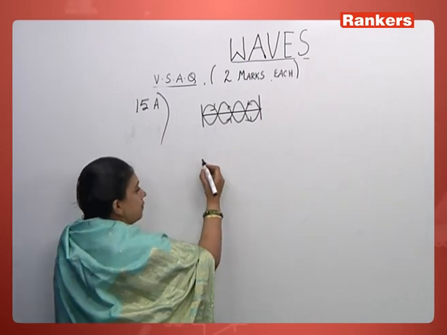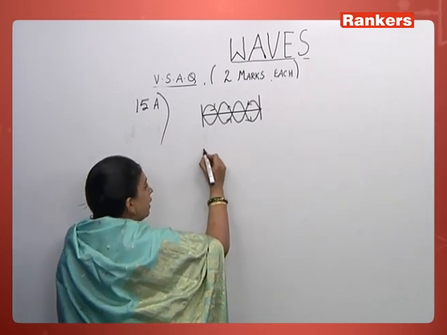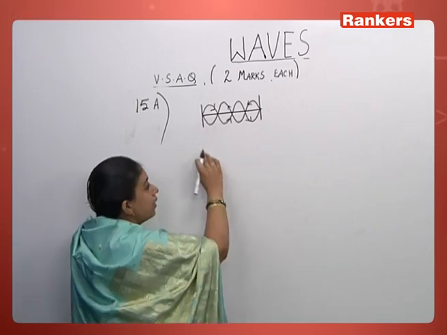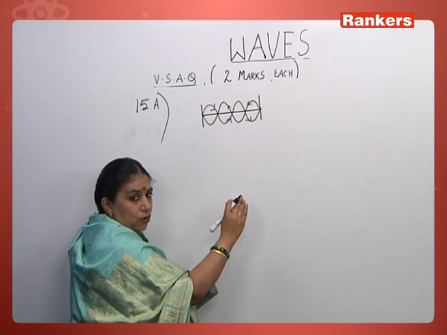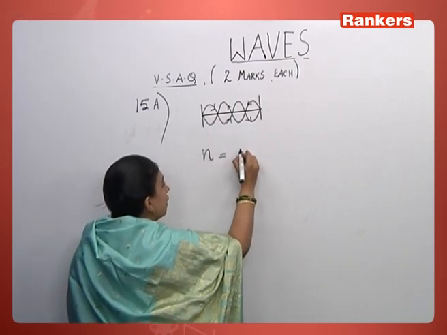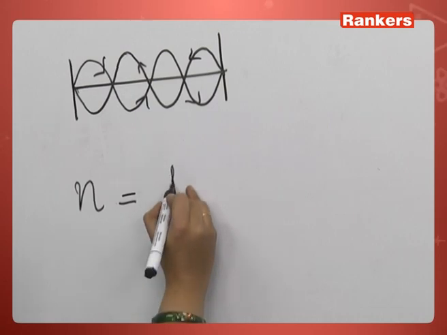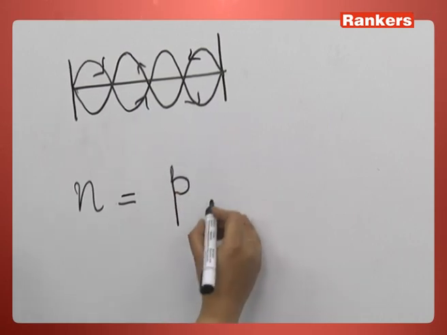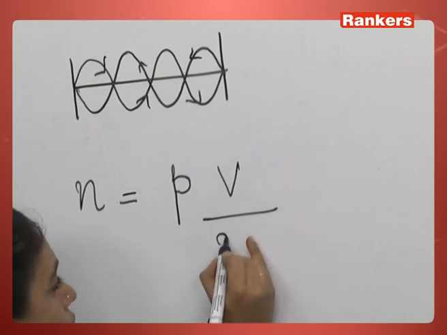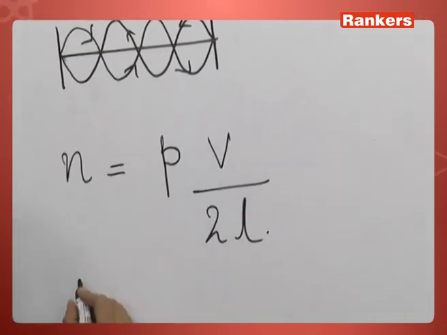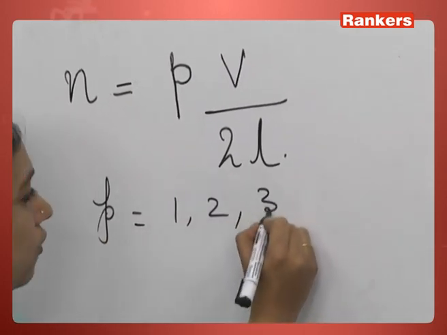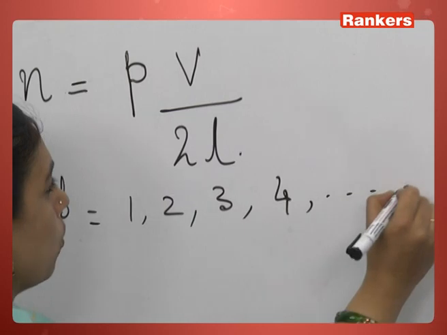How do we say the frequencies of vibration possible in such a string? In a stretched string, for one loop, if it is a 4 marks question, you have to derive. But here we say stationary waves are formed with number of loops and the frequencies are given by P into V by 2L, where P is equal to 1, 2, 3, 4, and so on.